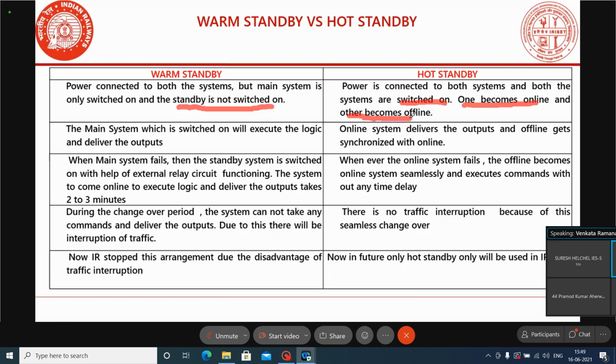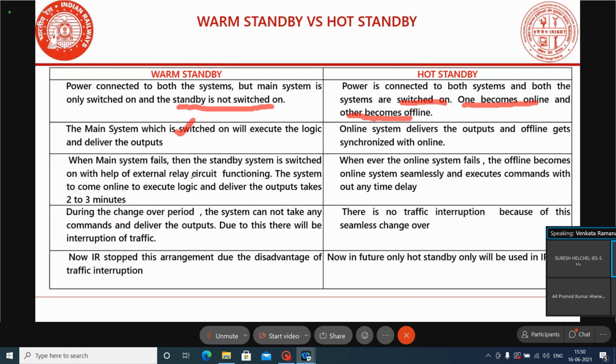In a warm standby system, whichever system is in on condition, that system only will deliver the outputs. In hot standby, the online system will deliver output, and the offline system will get synchronized with the online system. That takes place in hot standby systems.